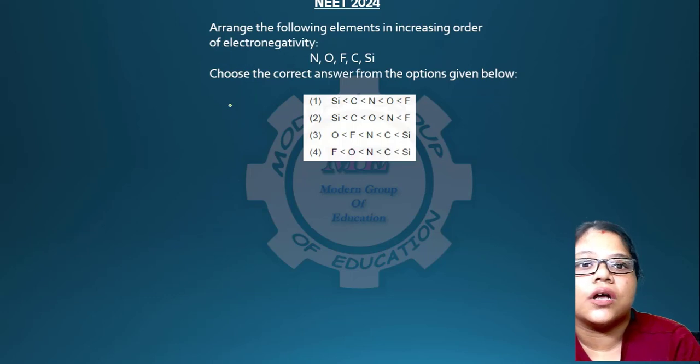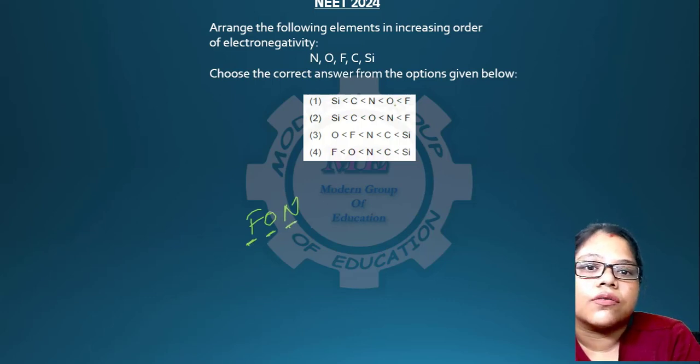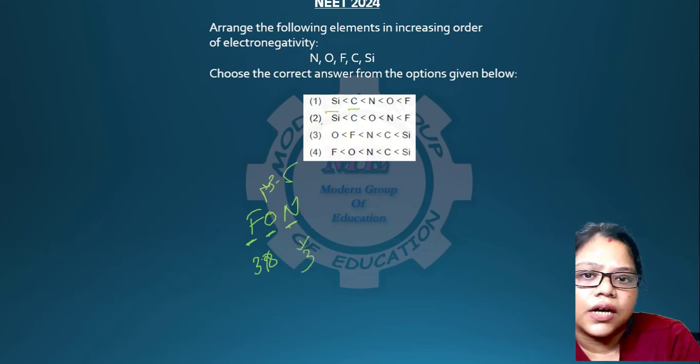Okay, next question. Increasing order of electronegativity. We know FON. Fluorine is the most electronegative, then oxygen, then nitrogen. Fluorine has 3.8 sort of, and I think fluorine has almost 3.98. Oxygen has 3.5, and nitrogen is 3. And after that, carbon will come, and then silicon will come. Obviously, 1 will be your answer.